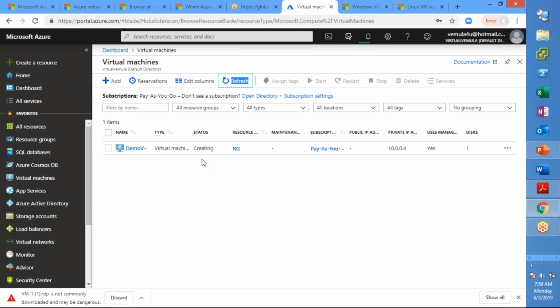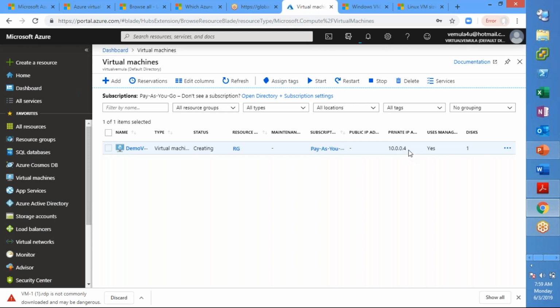Right, so you can see the status of this VM in a creation state. There are multiple statuses that you can see, based on whether you powered off, whether it is deallocated and powered off, and so on. That will also be discussed. But when a VM is deploying, the status of this VM will be in creating state.